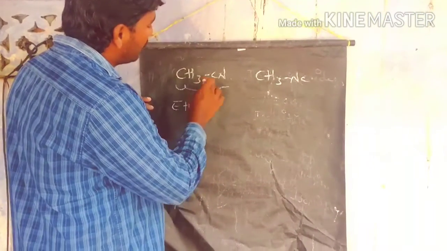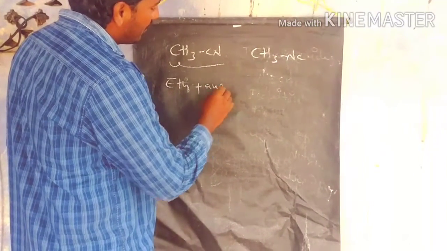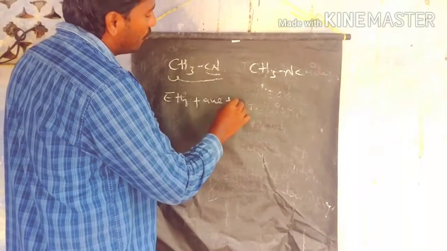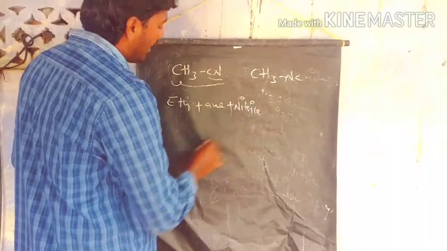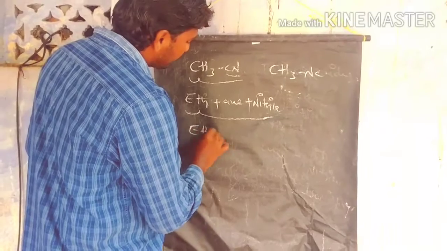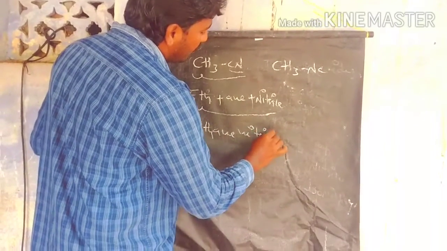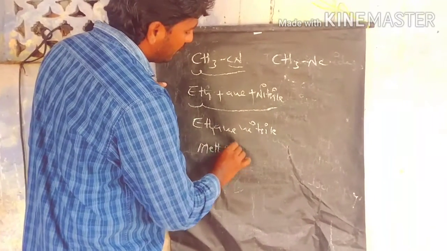Between the carbons there is a saturated bond, so we take the primary suffix an. Then the cyanide group is present, so the secondary suffix is nitrile. Totally we call it ethane nitrile. What is the common name of this compound? It is methyl cyanide. So that is the difference.